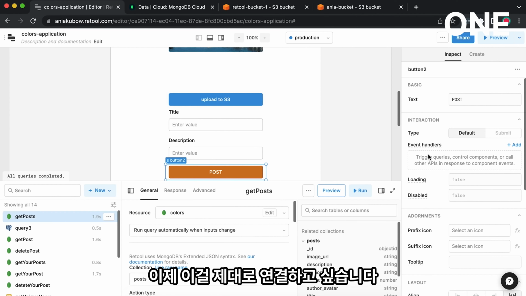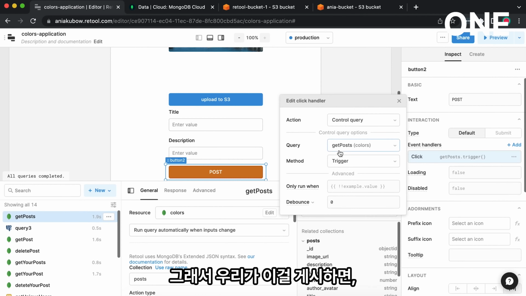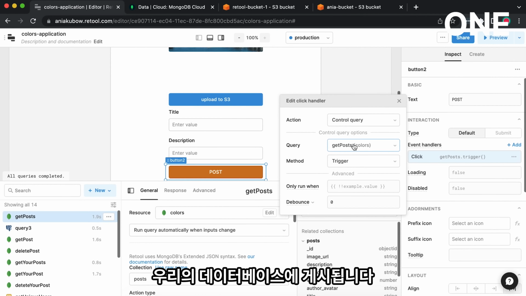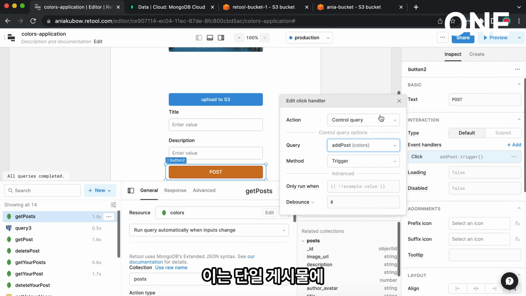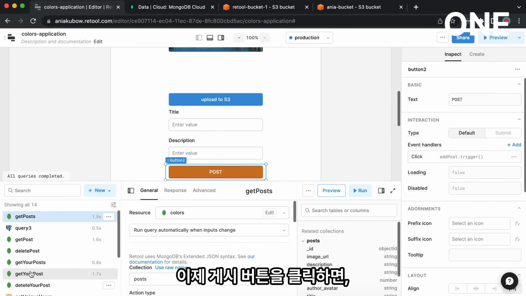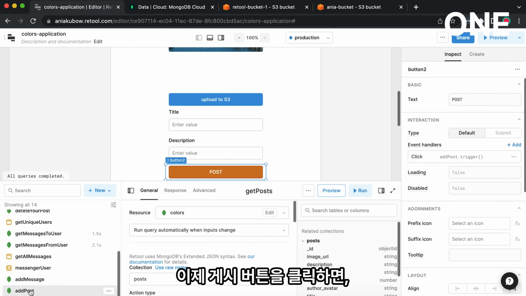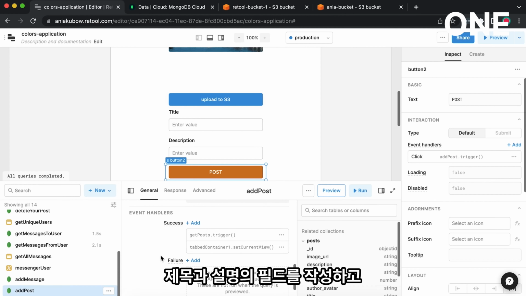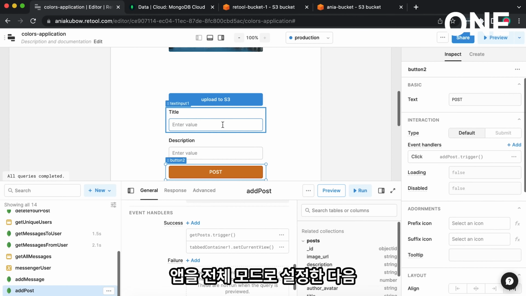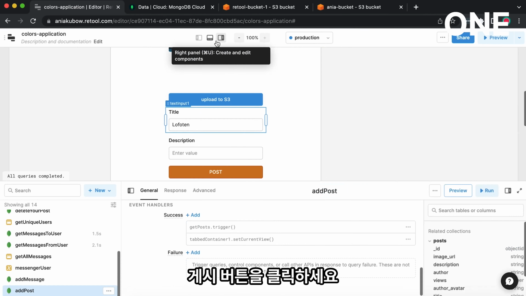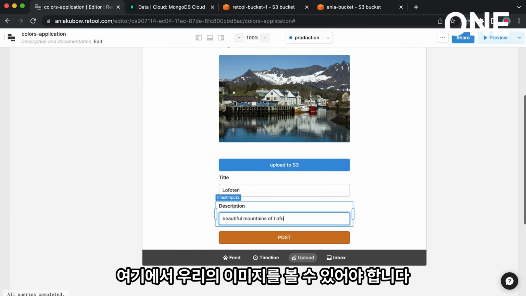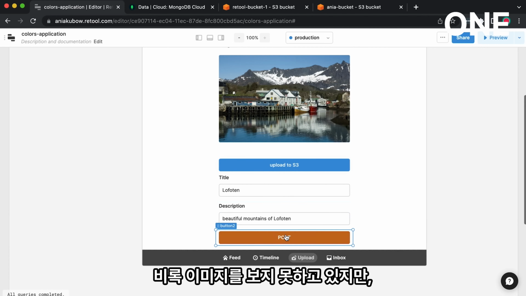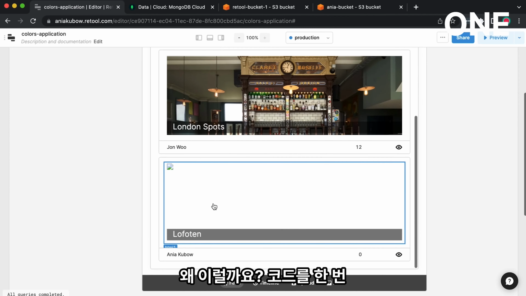Now, I just want to hook this up properly so that when we post this, it gets posted to our database. So we're going to have to add an event handler, and that is to add post, add a singular post, and the method is trigger. Okay, so now when we click the post button, this should work. Let's fill out the fields of the title and the description, making the app in full mode. And just go ahead and click post and we'll be redirected to the feed and you should see our image here. Even though we're not seeing the image, why is this?